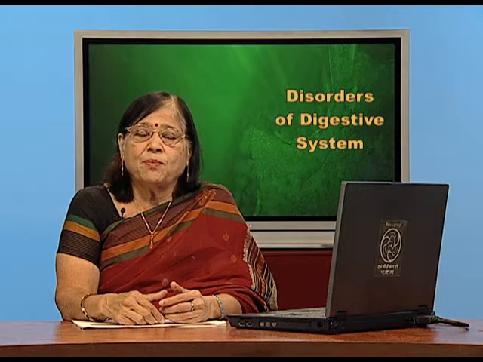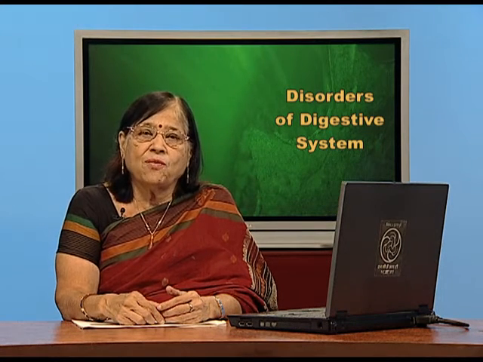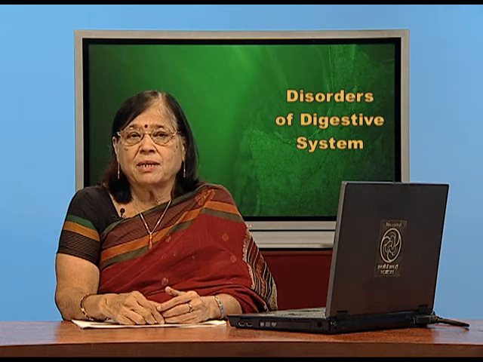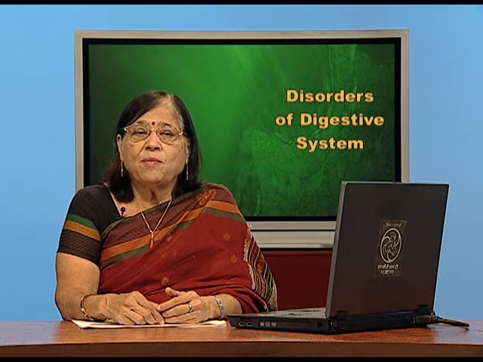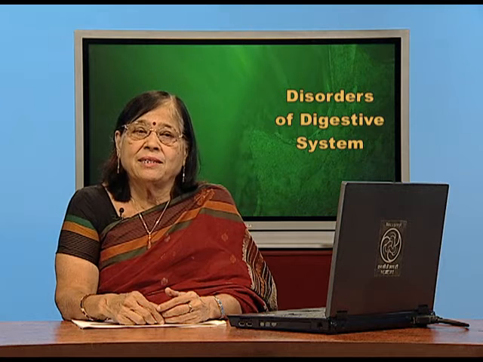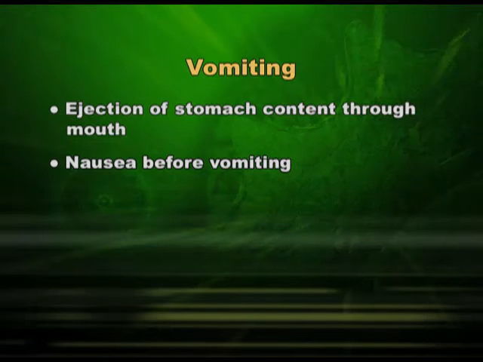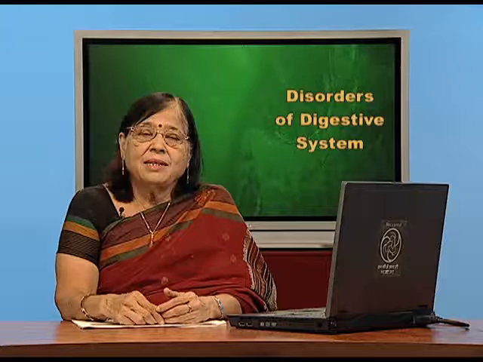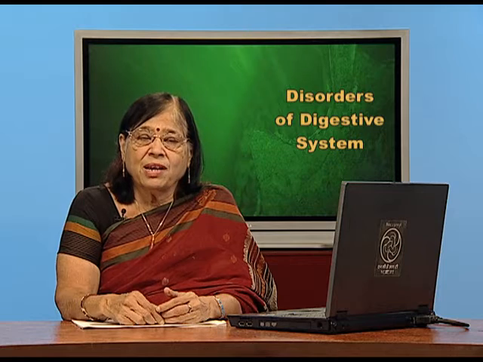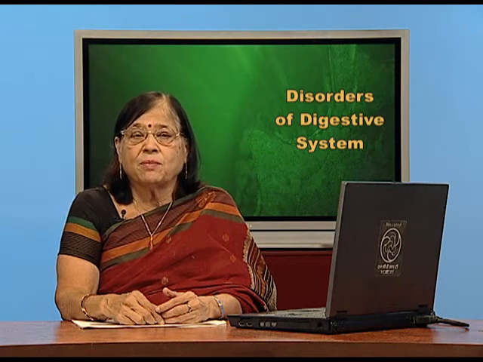So, vomiting is a process which takes a little longer to come, and once it comes then you are vomiting the content of the stomach. So, first thing you must realize that vomiting does not come out just as simple as throwing out stomach content. It starts from the brain, from the medulla part of the brain, then a reflex action coming to the stomach, then the feeling of giving out or throwing out, and then you are throwing out the stomach content.